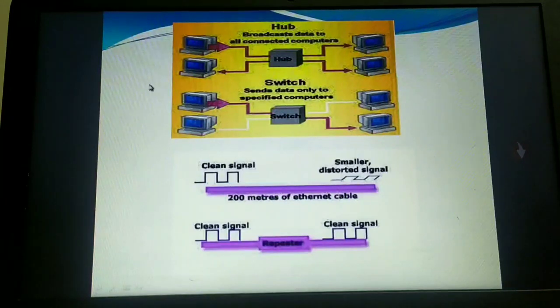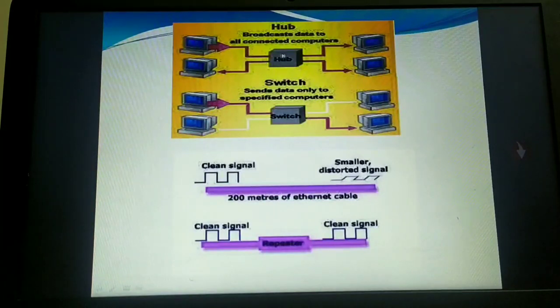Now what next? One more is the passive hub. The passive hub allows the signals just to pass through from one computer to another without any changes. It will not regenerate anything. So if the sender is sending the packet here, even if the signal strength is distorted, the passive hub will pass it in the same way to the rest of the connected devices. There will be no change in the signal during transmission.